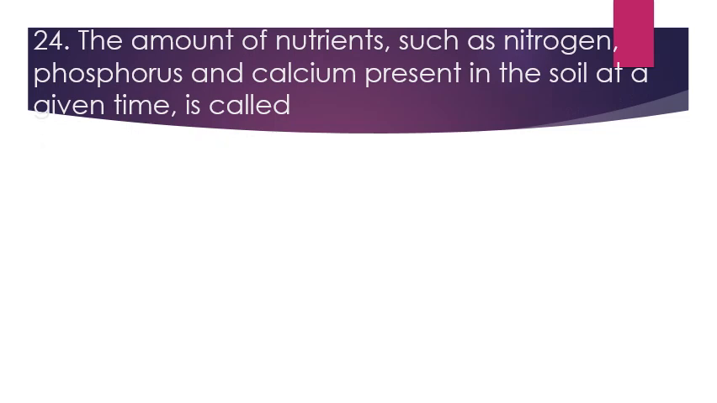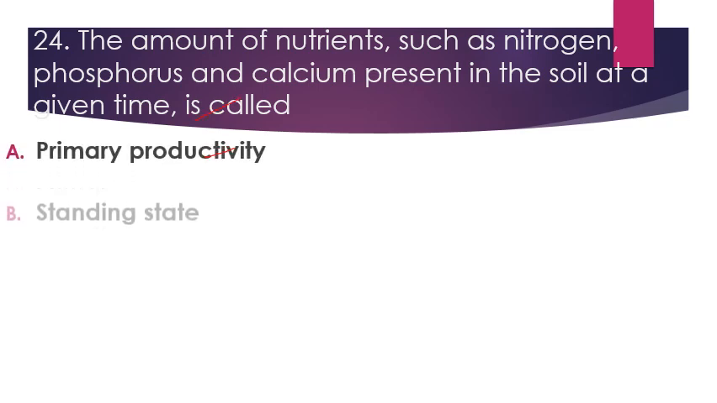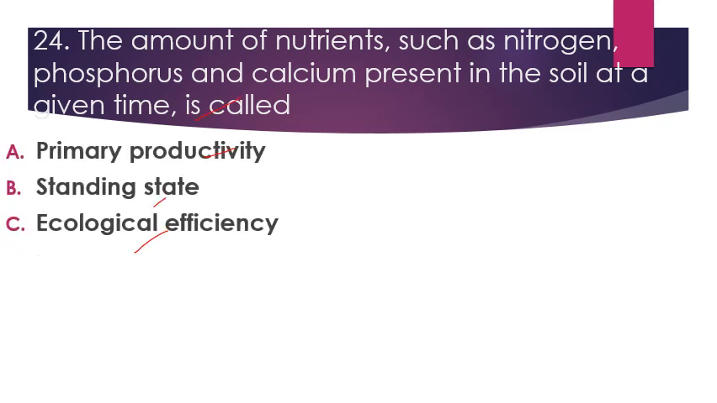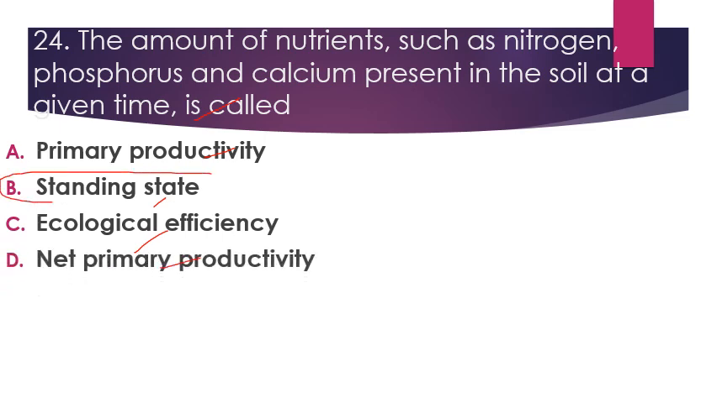Next question, the amount of nutrients such as nitrogen, phosphorus and calcium present in the soil at a given time is called. Our options are primary productivity, standing state, ecological efficiency and net primary productivity. So its right answer is standing state. So the amount of inorganic matter present in the soil at a given time is called standing state. Then there is another term that is known as standing crop.